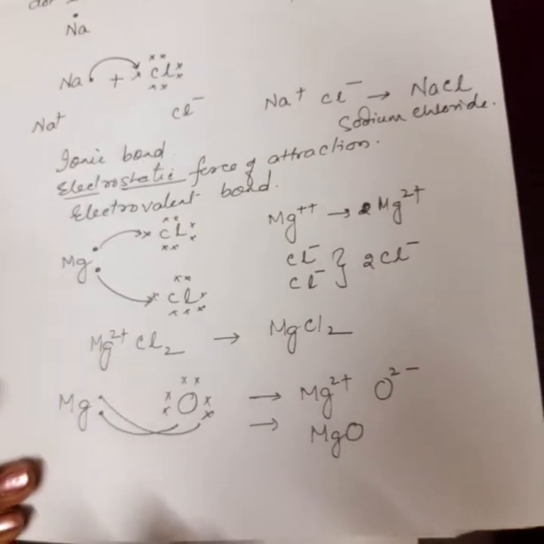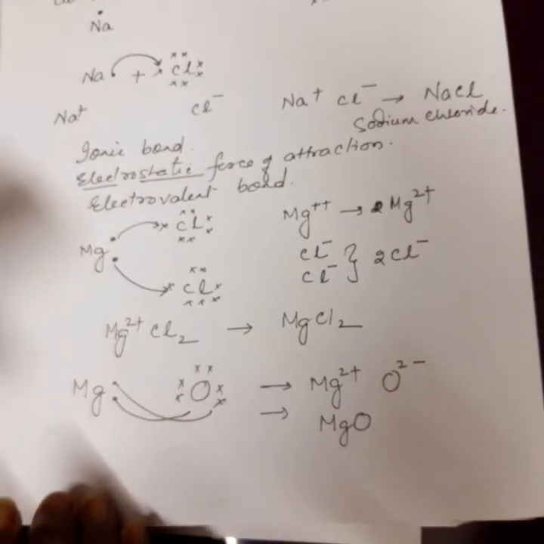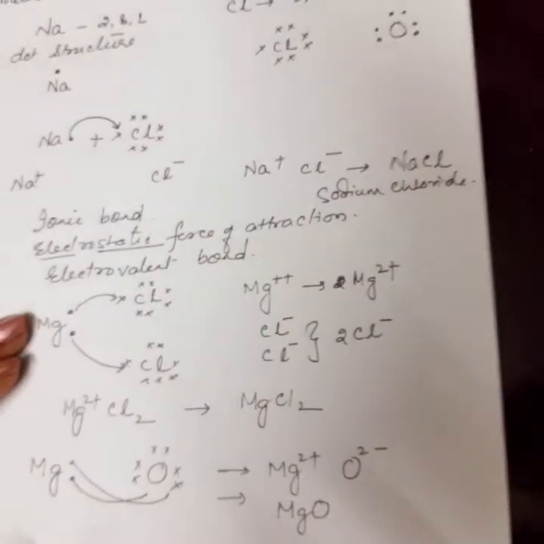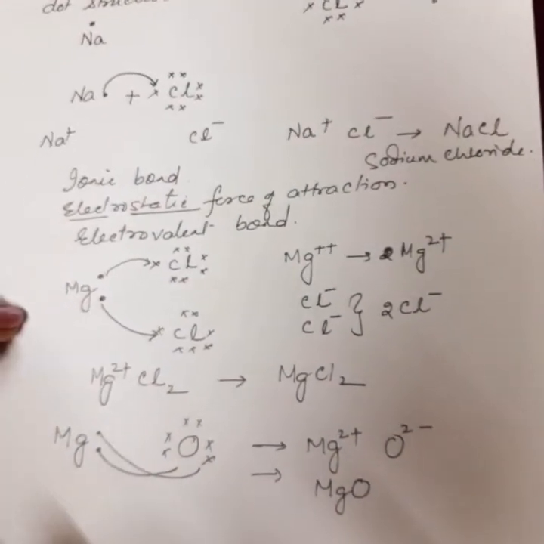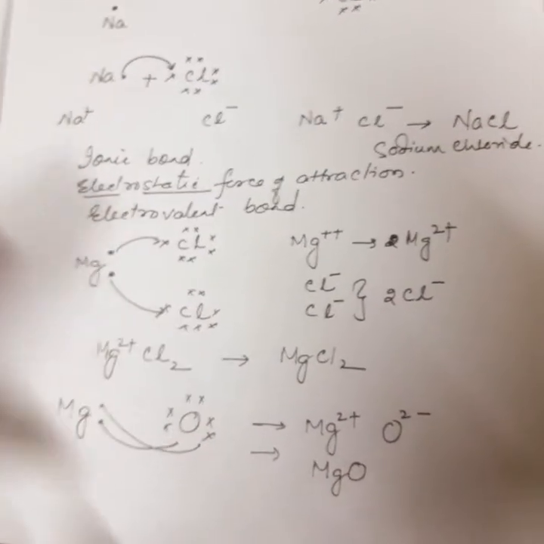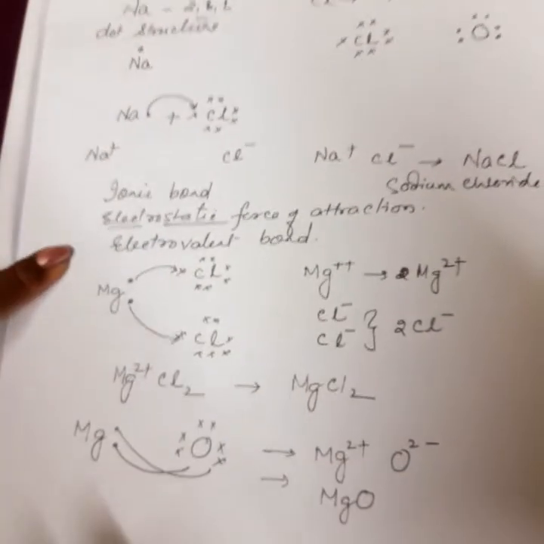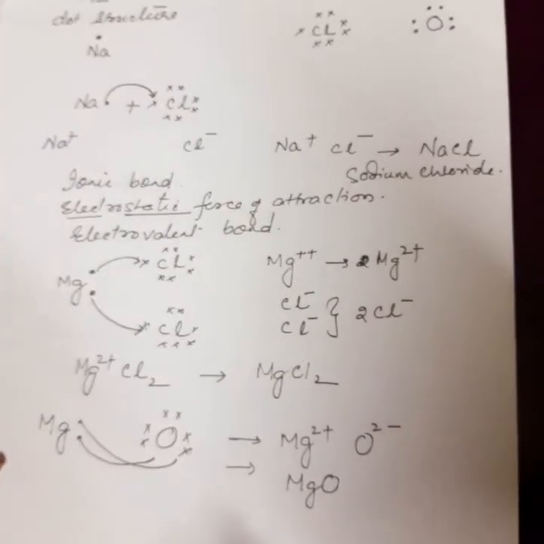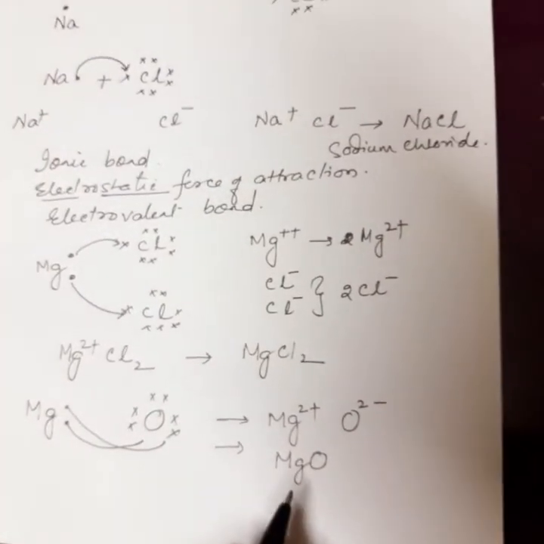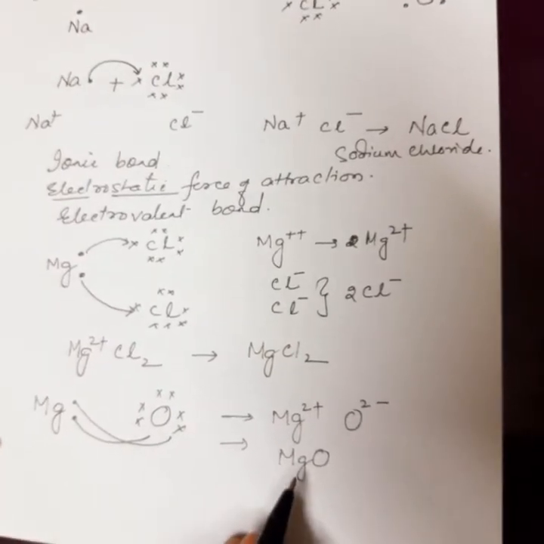And when you are asked to make the dot structure, you are supposed to make this type of structures. When you are asked to make the bond structure, you are making these type of things. These are ionic bonds, electrovalent bonds, and the force of attraction between these elements is known as the electrostatic force of attraction.